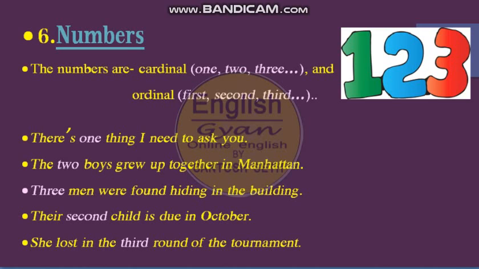The one, or the two boys grew up together in Manhattan. 3 men were found hiding in the building. Their second child. She lost in the third round. So second, third, 1, 2, 3, all these numbers are also determiners.